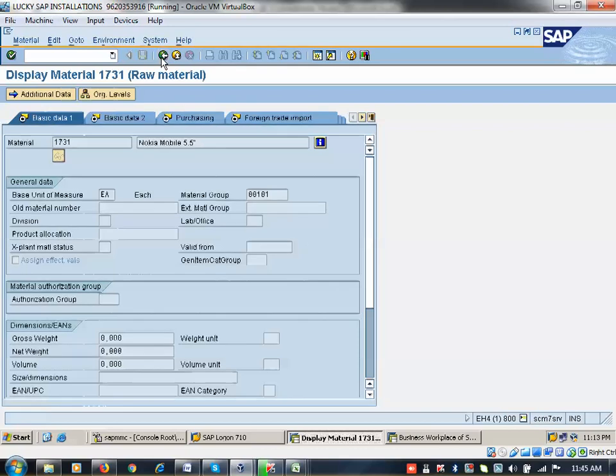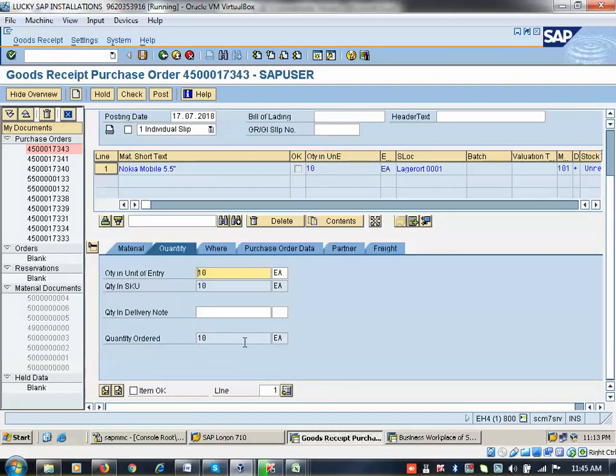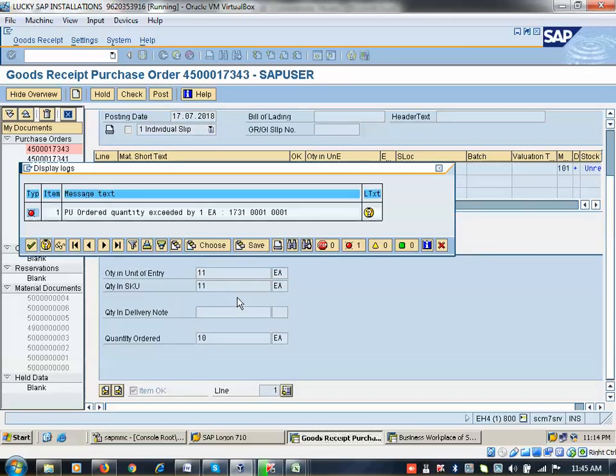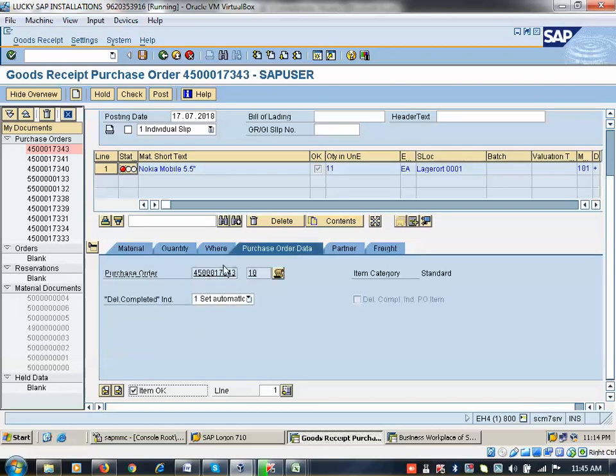Okay, so now the same way you can go to quantity. You order 10, correct? So order 10 means 11 you cannot receive here. It shows an error. So you have cash in your bank with 10,000 rupees, you cannot receive 11,000 rupees. The same way PO also. Okay, yesterday in PO I added tolerance limit as 10%, that's why 11 was allowing. Today I have not added that one. Tolerance limit I have not added.